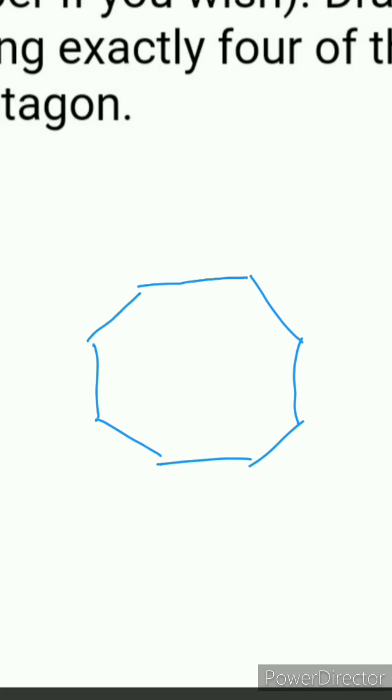Okay, so just for example draw a 2 centimeter line, 2, 2, 2, another 2, and that is your final one.